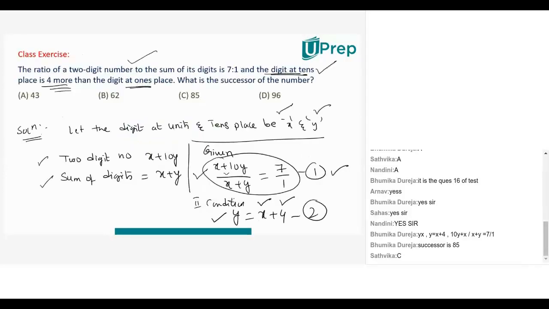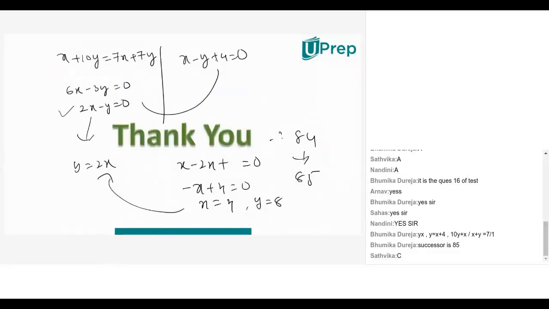X is equal to 4, if you put in this, what is that? 2 into 4? 8. So y is 8. So what is the number? Obviously 84. Because y is the tens place, x is the unit place. So 84 is the number. Next successor, obviously 85. Perfect? Is this clear? Guys, I'm sure it's